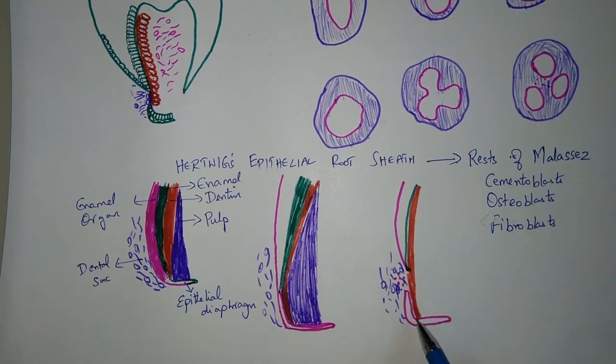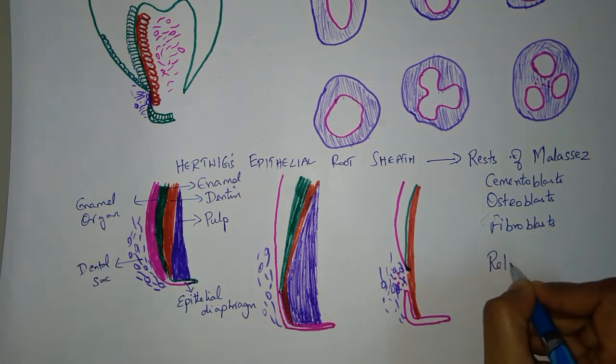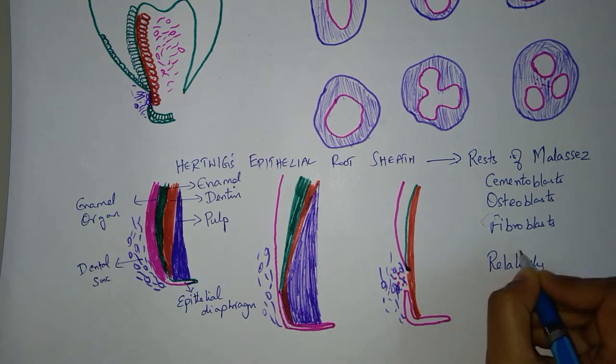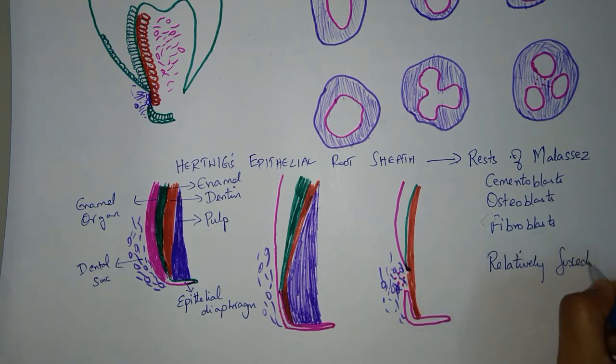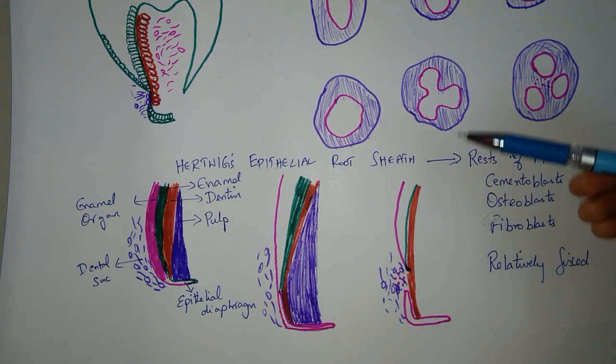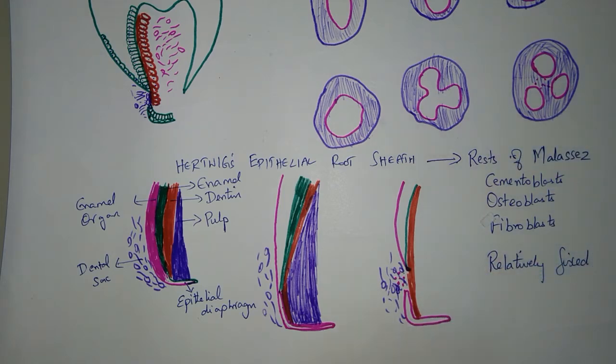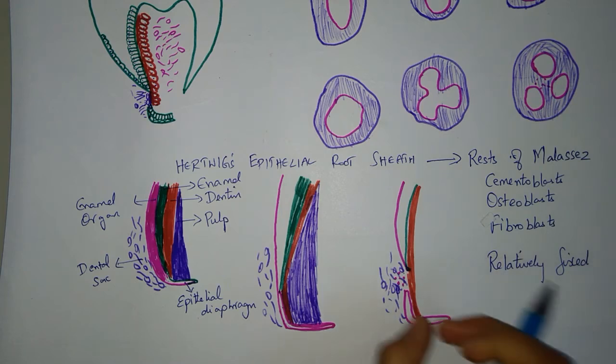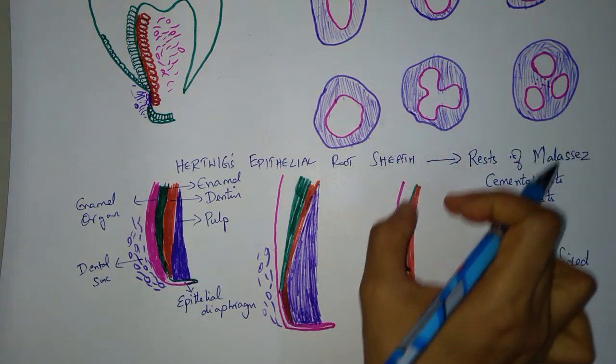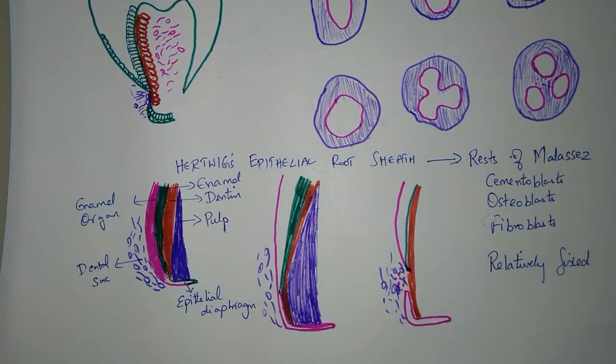Now the proliferation of the cells will continue cervical to the epithelial diaphragm. The position of this epithelial diaphragm will be relatively fixed. It will not keep changing. So as the tooth is erupting, the proliferation will keep continuing, and there will be narrowing of the opening at the apex of the tooth. This is the case of a single rooted tooth.